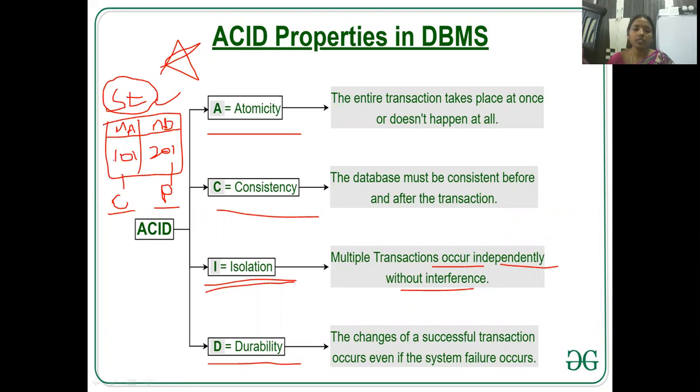Clear? Next what? Durability. Durability is nothing but the changes of a successful transaction persist even if a system failure occurs. For example, now our class is going on, right? In the class, a power failure occurred. What will happen?